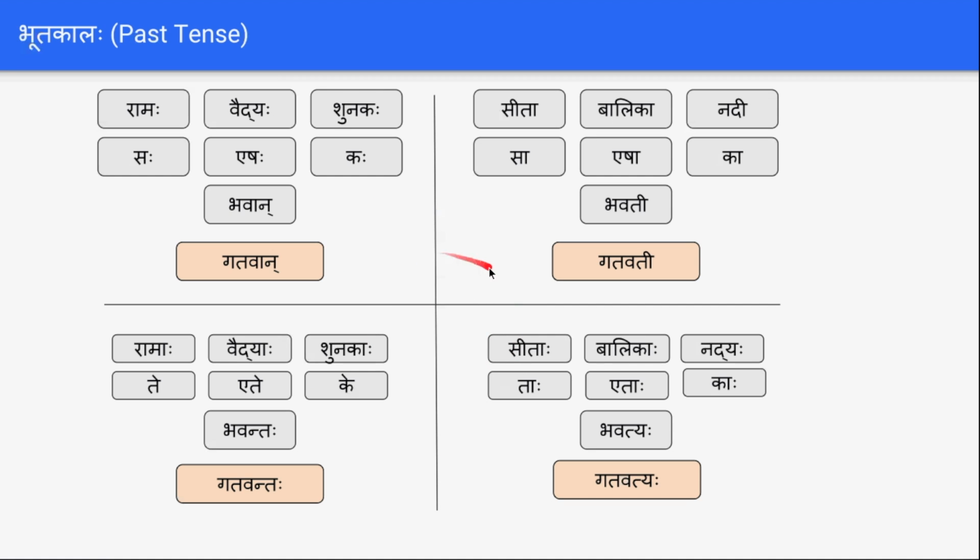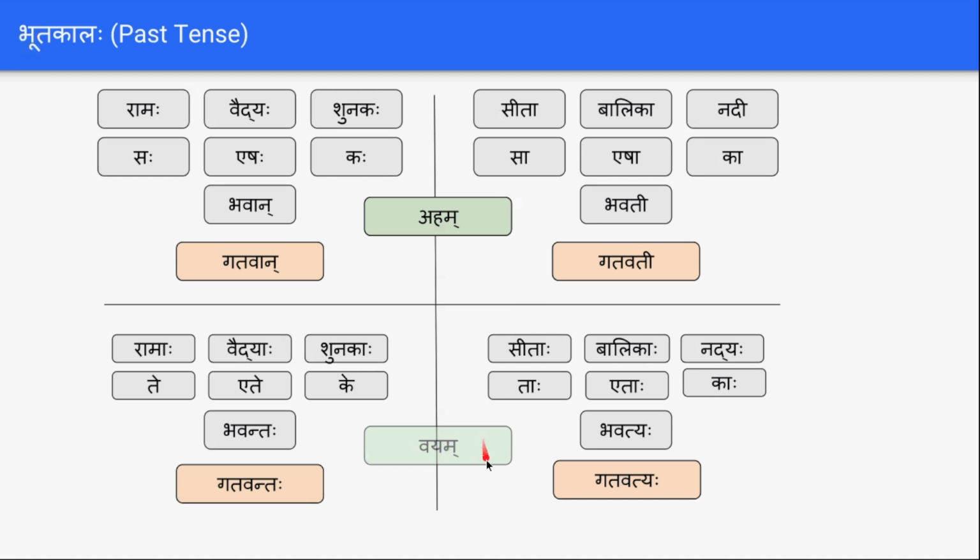In this complete set, there are two words missing. That is aham. For aham, as it is singular, you can use Gatavan or Gatavati based on the context. Aham Gatavan, I went. Aham Gatavati, I went. Gatavan is for masculine and Gatavati is for feminine. Aham Gatavan for male and aham Gatavati for female.